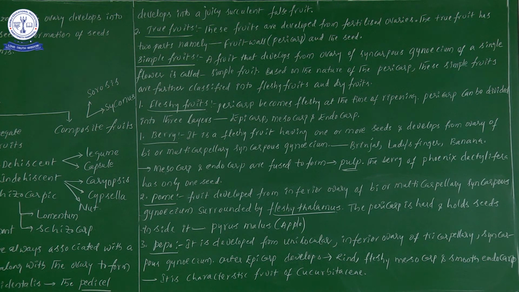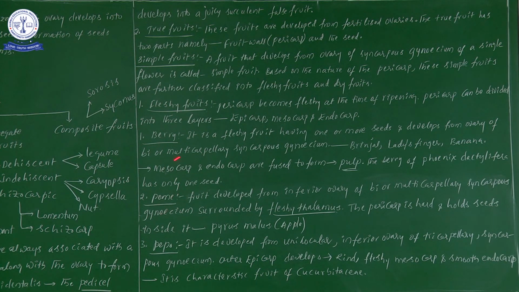So this is a small introduction regarding fleshy fruits. Now previously, in the classification, we have seen that fleshy fruits are divided into five types. Now let us see them one by one. The first one is berry.